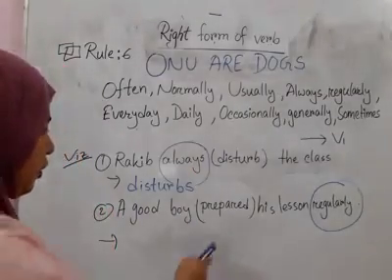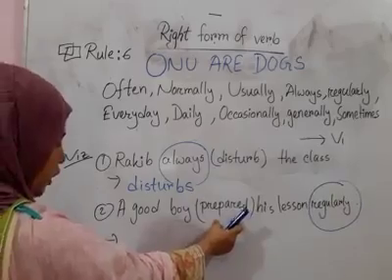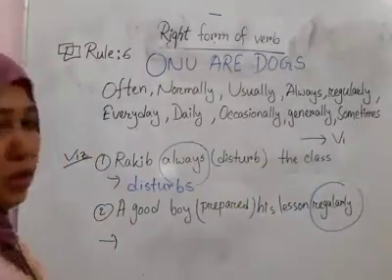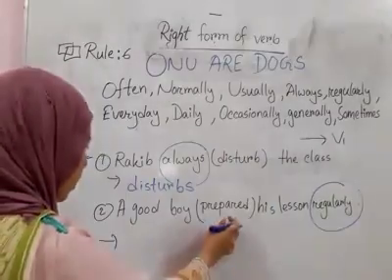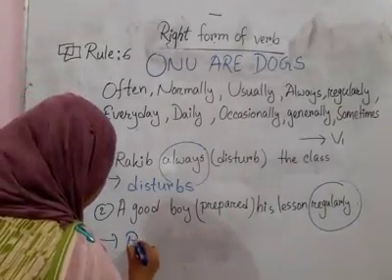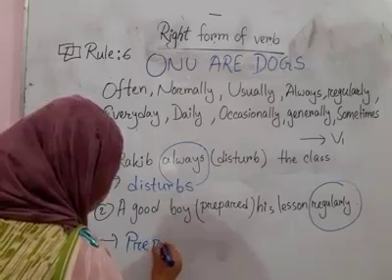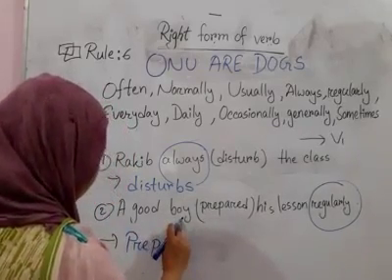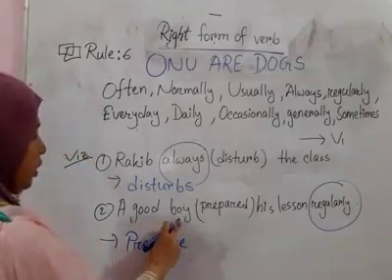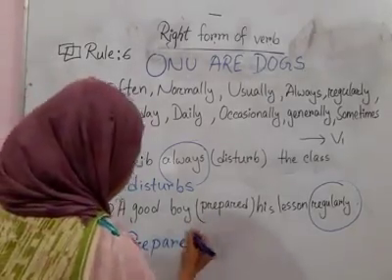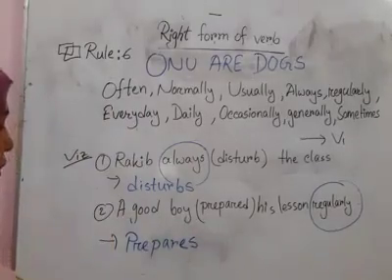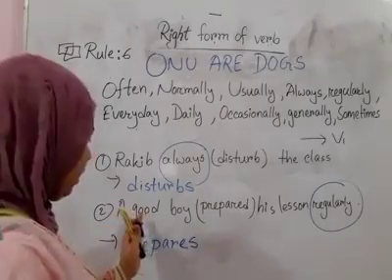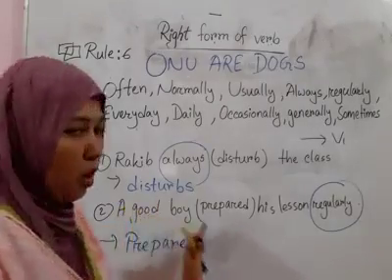Okay, so this verb prepared is in past form, but we have to turn this one into base form. That means V1 form. So prepared should be prepare. But here you see a good boy. It is also in third person singular number. So we have to put S here: prepares.